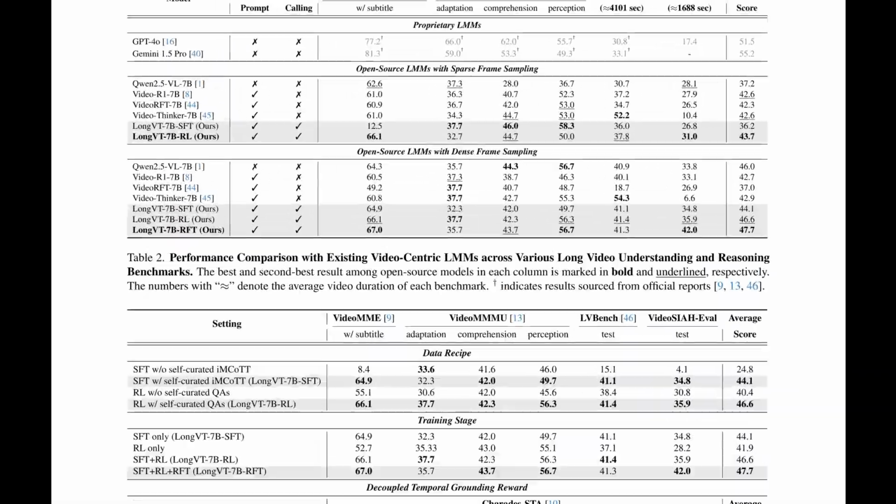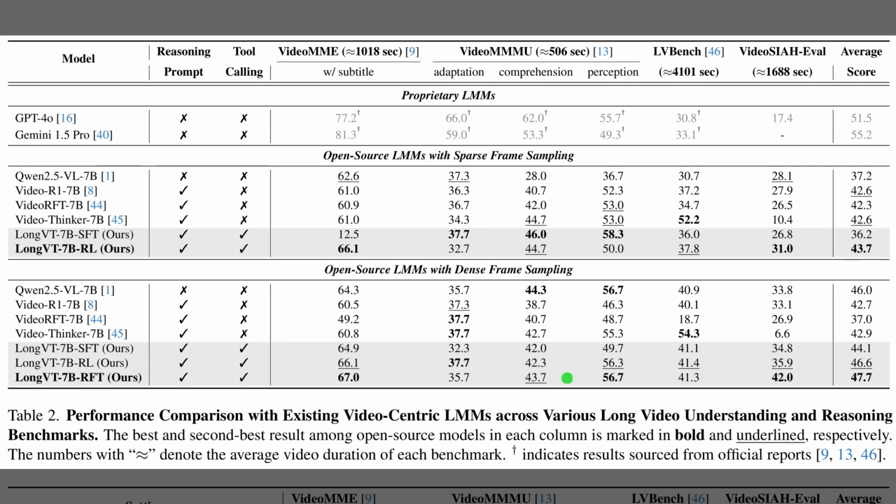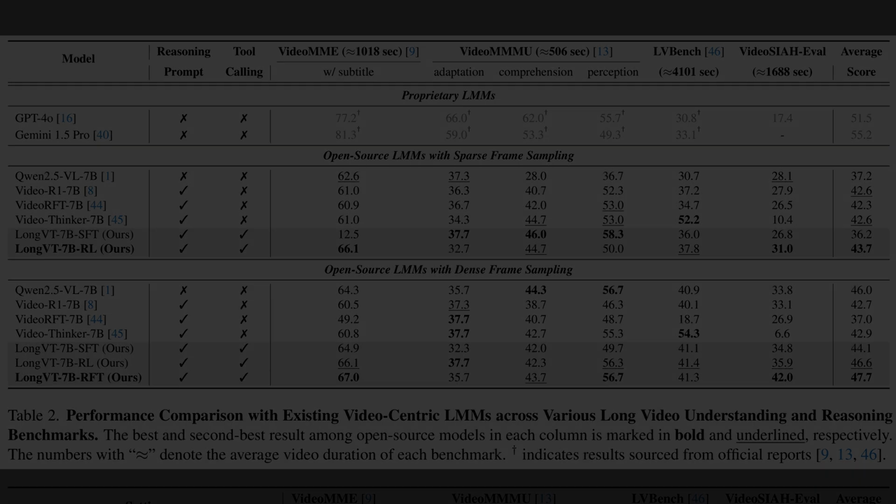Table 2 shows that LongVT consistently outperforms other open-source video models on long video benchmarks. The top block contrasts proprietary systems, where Gemini and GPT-4o still lead overall but by only a few points. The middle section reports sparse frame sampling results, and LongVT with reinforcement learning already edges out prior open models. The bottom dense sampling section is strongest, where LongVT with reinforcement learning and reinforcement fine-tuning reaches the best open-source average score and narrows the gap to proprietary models.